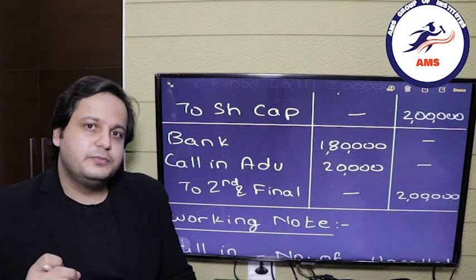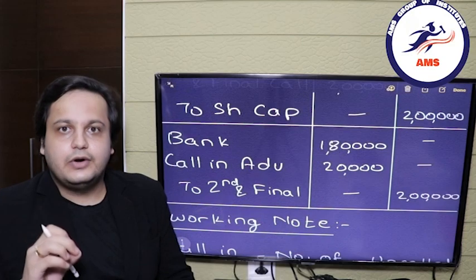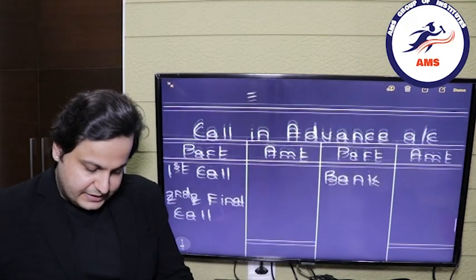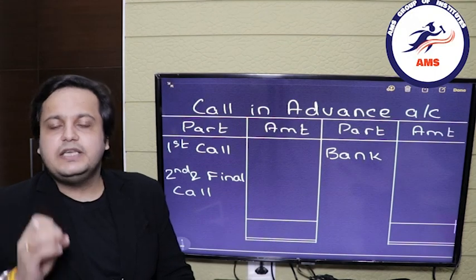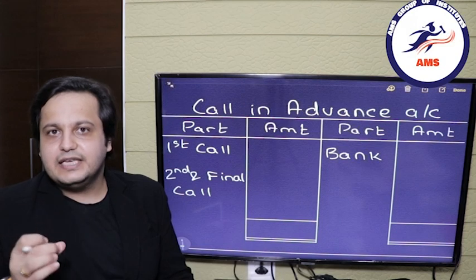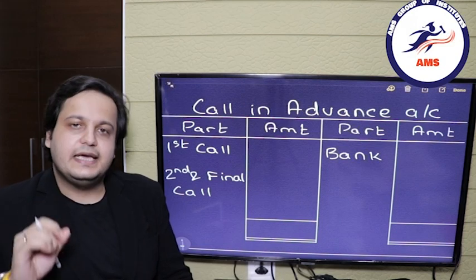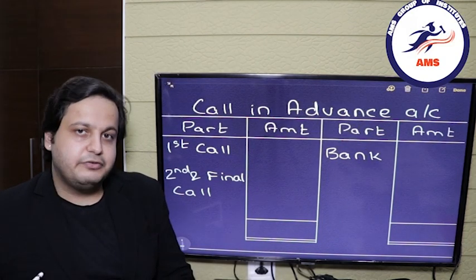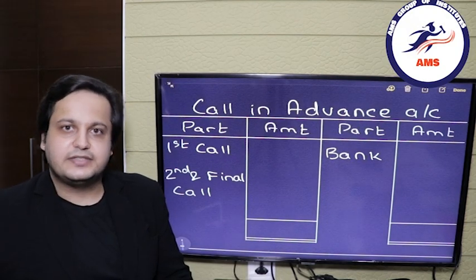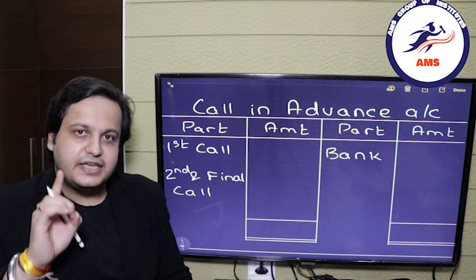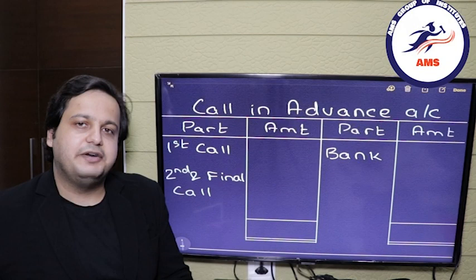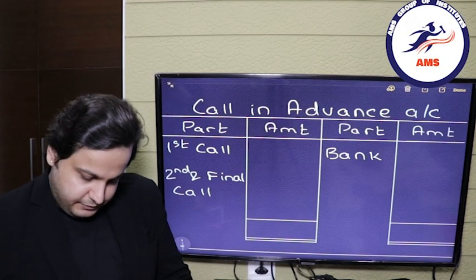So let's move forward with the call in advance account. I have prepared that account so that you will be able to understand this better. Firstly, when did we credit the call in advance? You can go back in the video and see that the first credit was made in the allotment entry. The entry was bank account debit to share allotment and call in advance, and the amount was 50,000 rupees. So over here we will credit the call in advance account by 50,000.